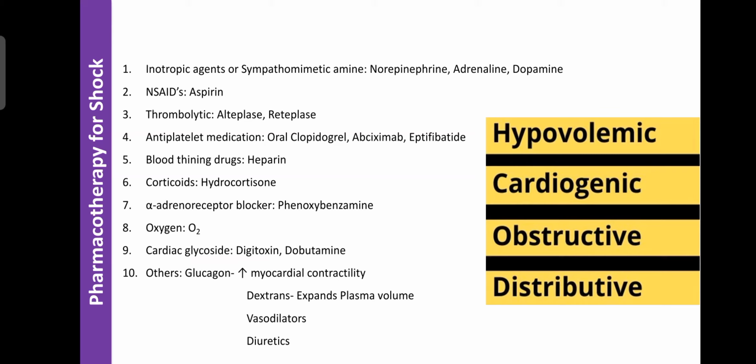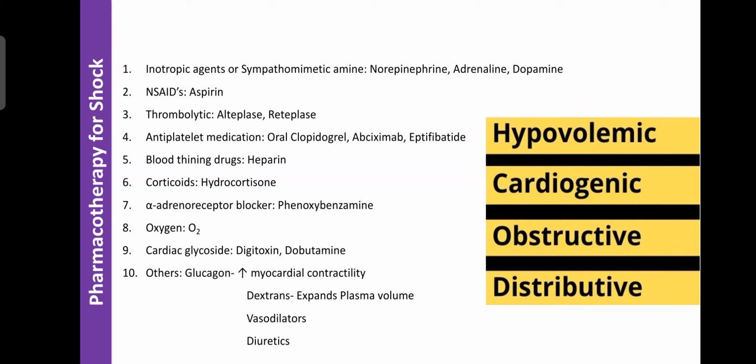The second aim is to correct allergic or hypersensitive reactions. The third aim is to avoid clotting of the blood or coagulation inside the blood vessels, so they can improve the blood circulation. And the fourth is to stabilize the functions of the organs. On that basis, the drugs used for the treatment of shock are mainly classified into 10 classes.